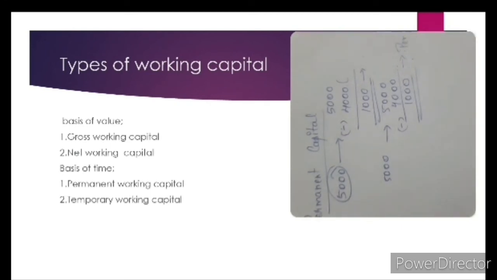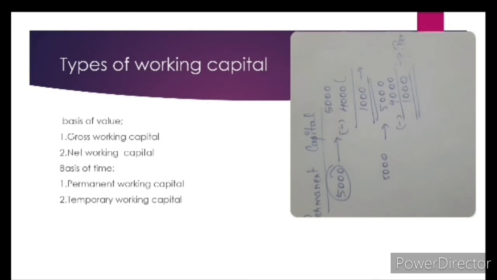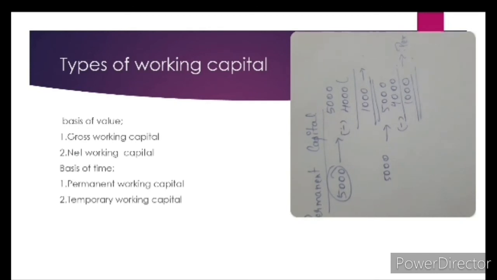On a usual monthly basis, you save 1,000. That is permanent working capital. That amount remains permanent, so it is called capital that is carried by the firm in normal course.